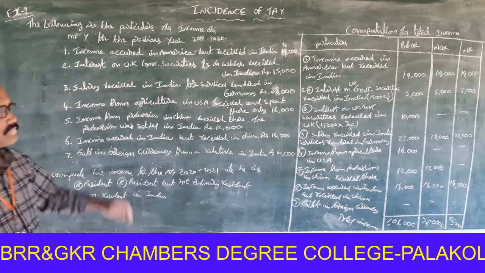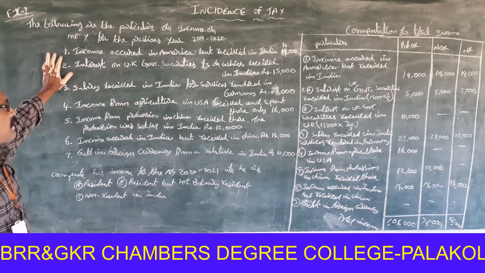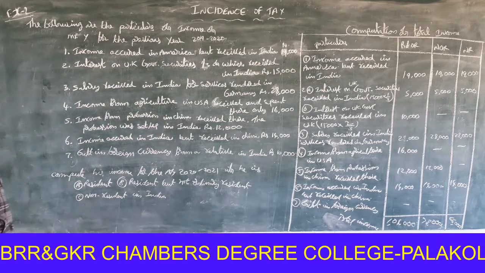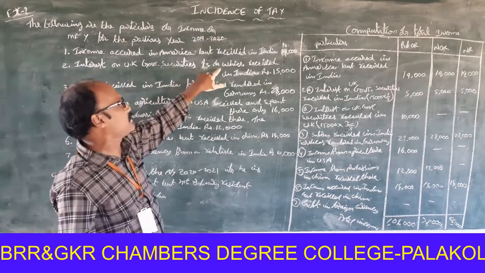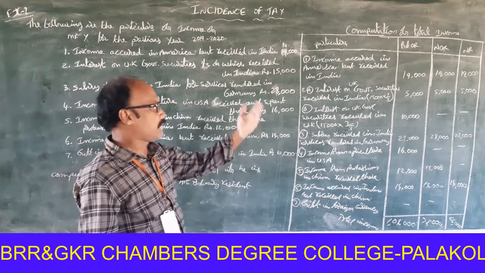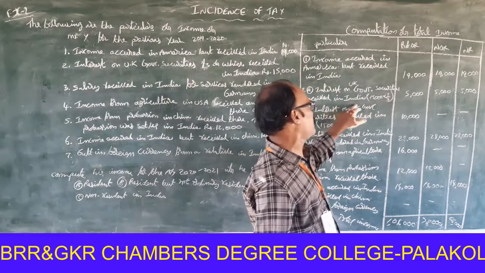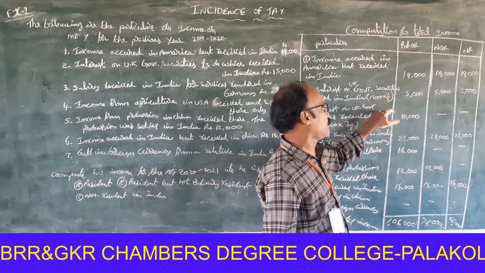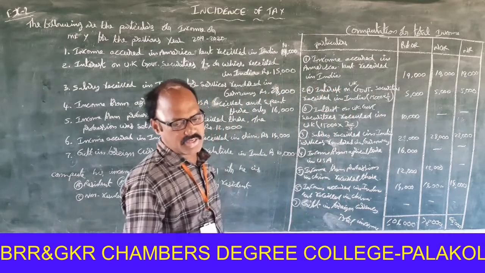Once again, income occurred in America but received in India. It is Indian income. So it is taxable for resident and ordinary resident, resident but not ordinary resident, and non-resident. Interest on UK government securities, 1/3 of which is received in India and 2/3 received in UK. So 1/3 is to be treated as Indian income. 15,000 into 1/3 is 5,000, which is taxable because it is Indian income.